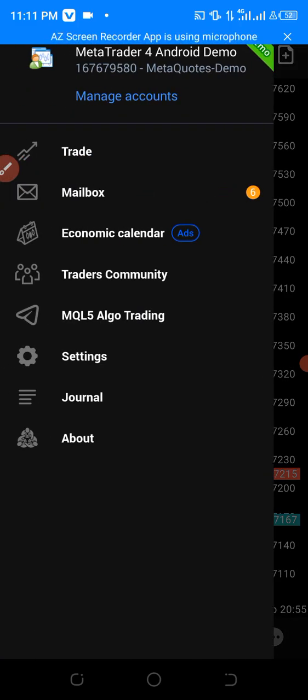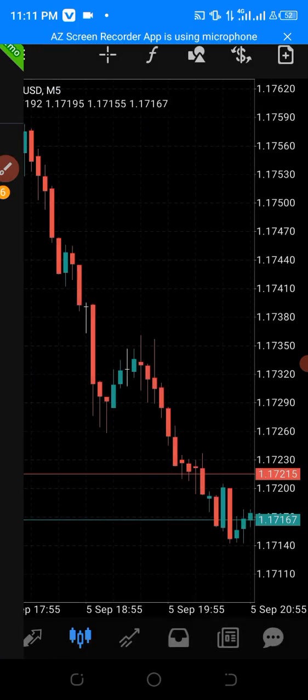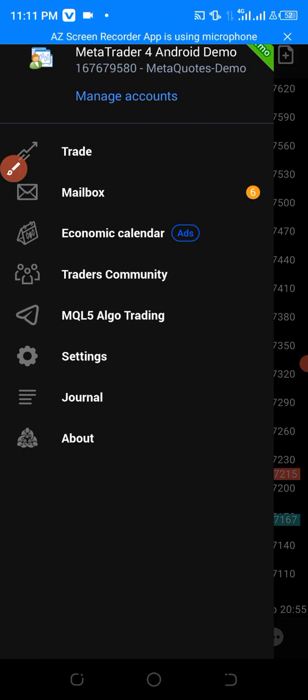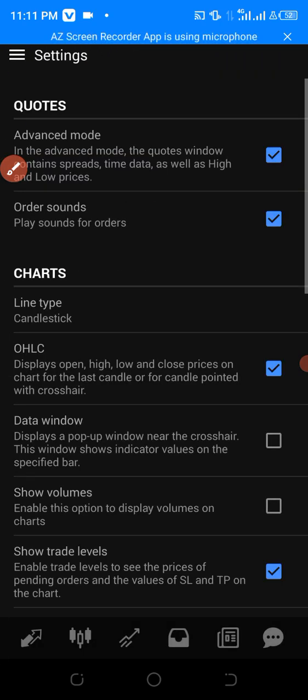You come to settings. You click here where you have the three bars there, and then you come to settings.